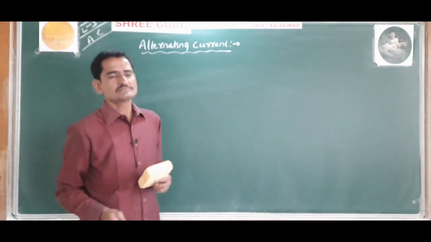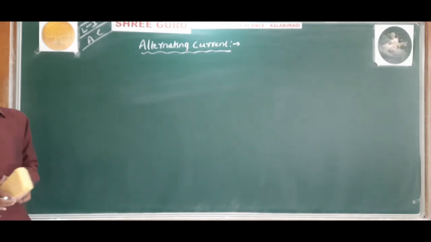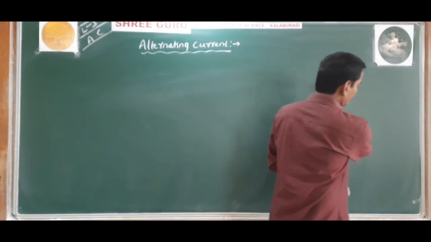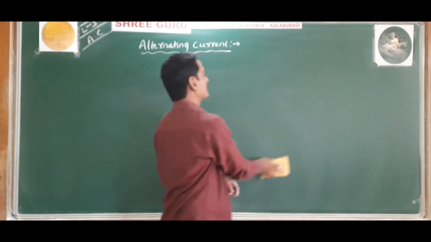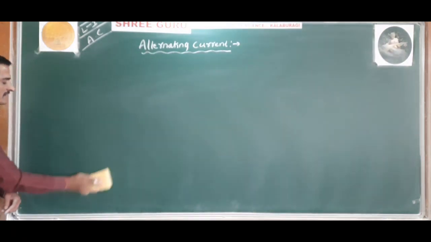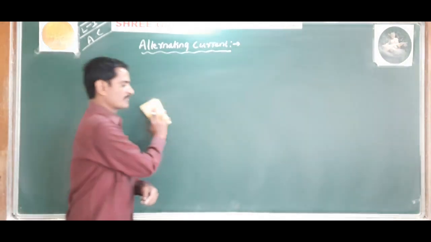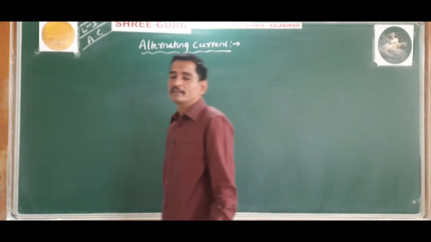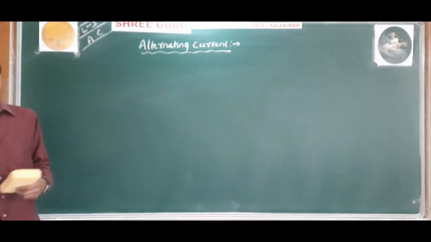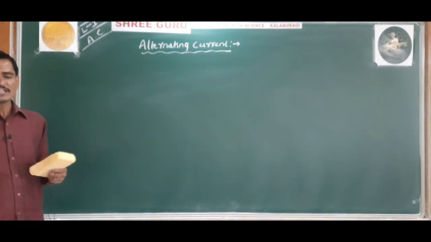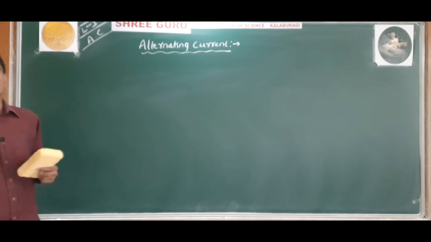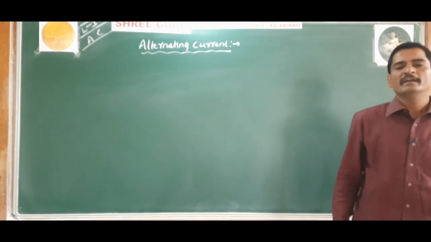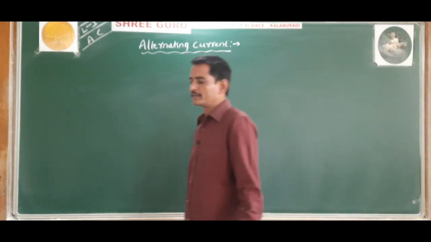Understood? Okay. So in the previous chapter, electromagnetic induction, you have studied that when a coil is rotated through a magnetic field, an alternating induced EMF is induced. That is the AC generator. You have studied the theory of the AC generator in electromagnetic induction.